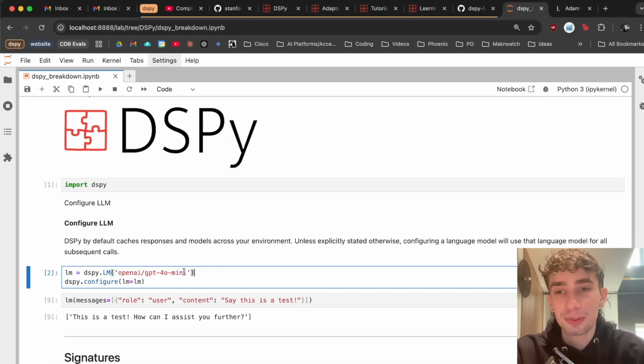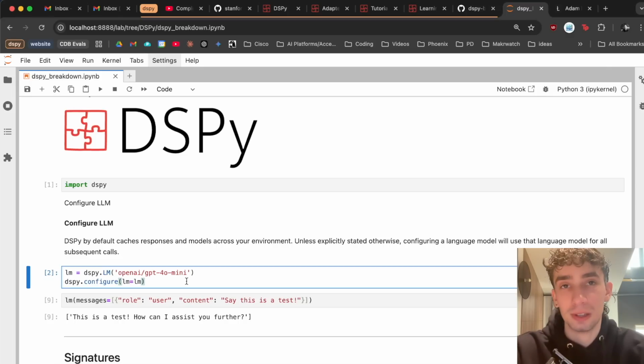But for these examples, I'm going to be using GPT-4o Mini. The main reason behind this is because I found that with regular prompting, 4o Mini tends to perform a lot worse than some of the larger models like 4o or Claude 3.5 Sonnet. So I was hoping that through using a smaller model, we might be able to show more the power of optimizing it as in a program rather than relying on the prompting here.